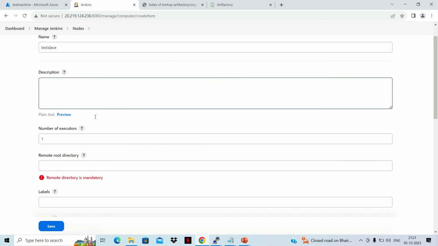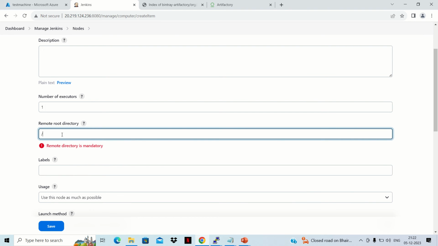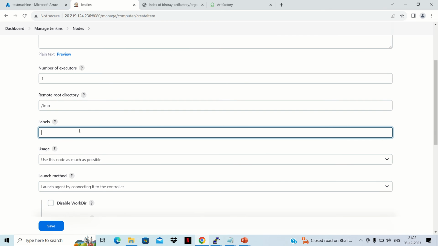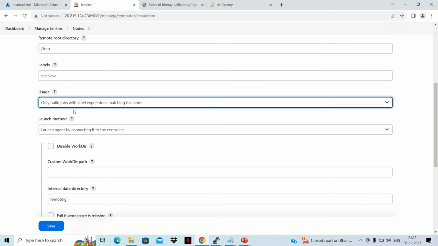Here we can go to this remote root directory. So here we need to define where we want all Jenkins content to be placed. So we can use /tmp as a root directory, and for the label, we can give the label that we are going to use in our pipeline. So give it as test slave, and we can select only build jobs with label expression matching this node, so that once this label is used in the pipeline, then only this node will get used.